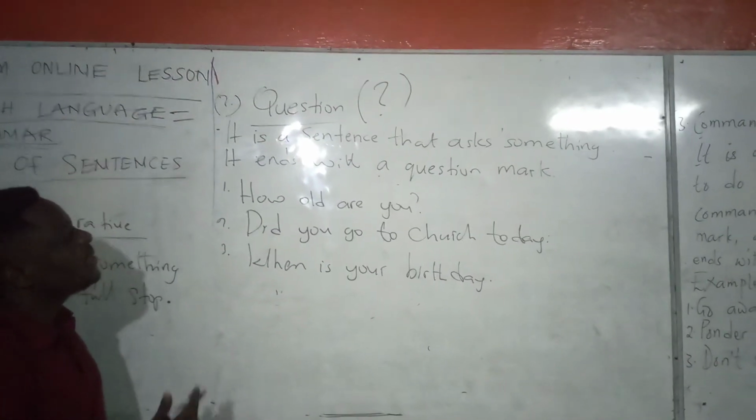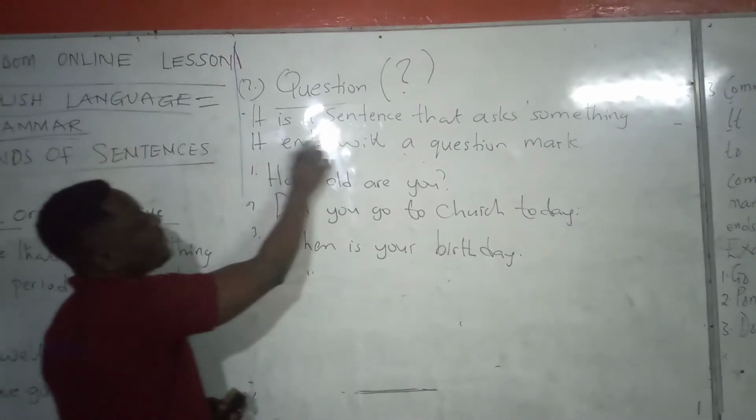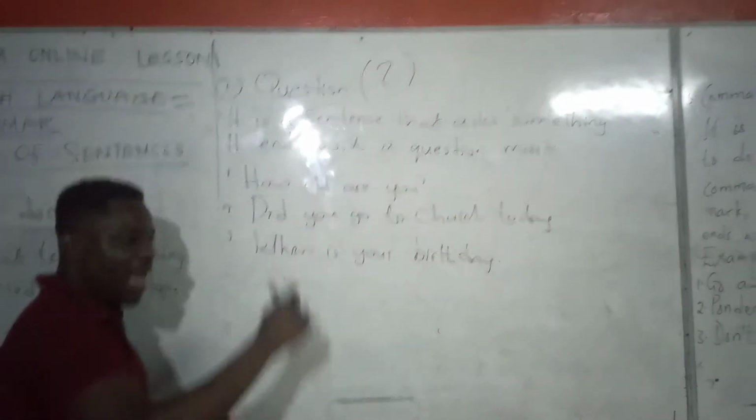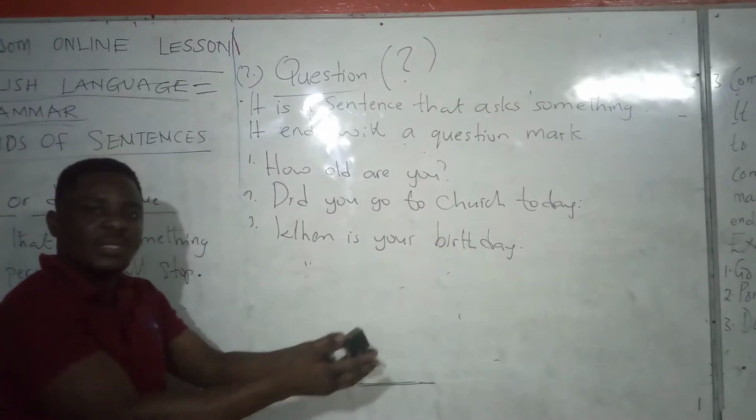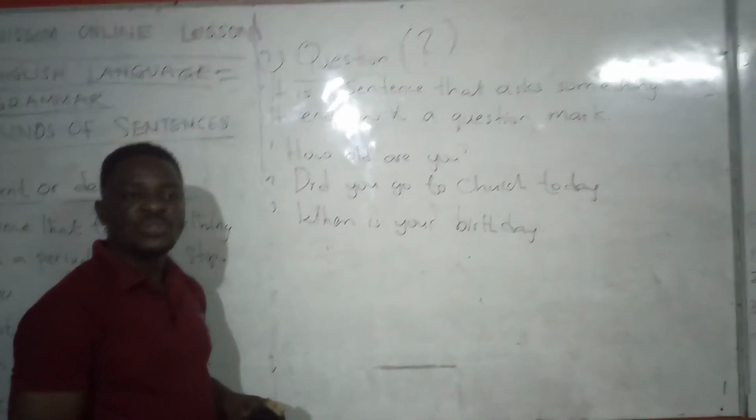So it is a sentence that asks something. It asks, it probes, it makes inquiries to get a response or an answer.